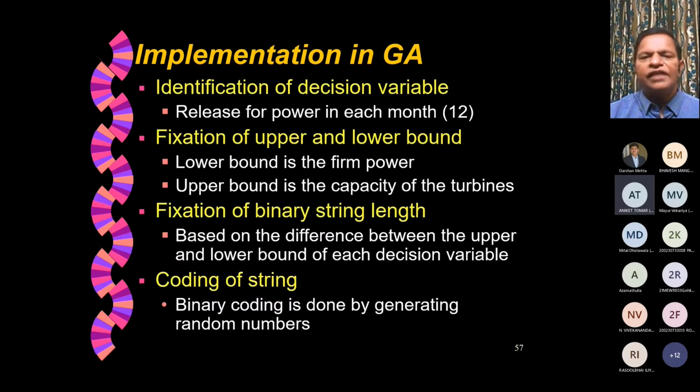So for that problem, again we have to talk about identification of decision variables for our genetic algorithm. That is 12 months, so 12 periods of power release. Then fixation of upper bound and lower bound. The lower bound is the firm power. The upper bound is the capacity of the turbine, which is constant, whereas the lower bound will change. Then fixation of binary string length: based on the difference between the upper and lower bound of each decision variable, we can decide the string length of that variable. Then coding of the string, binary coding.